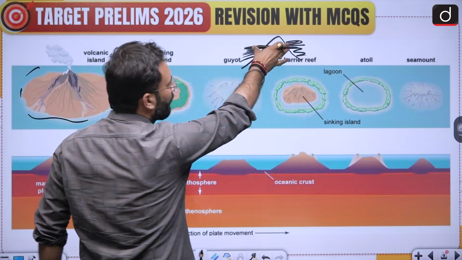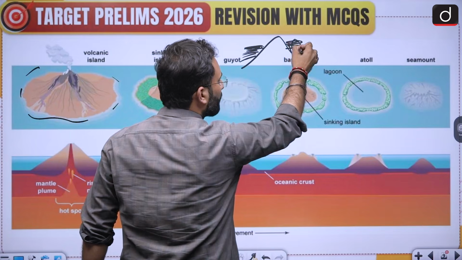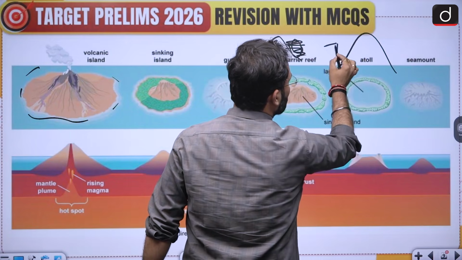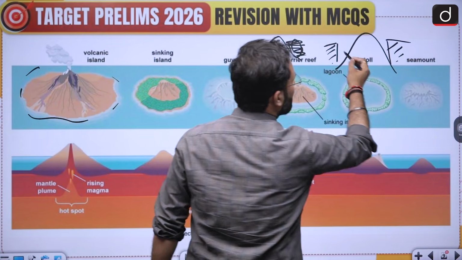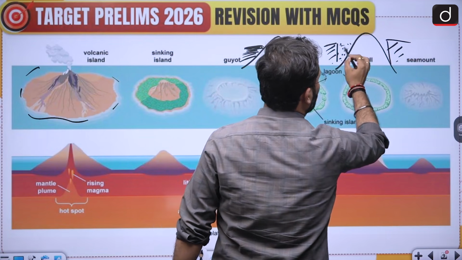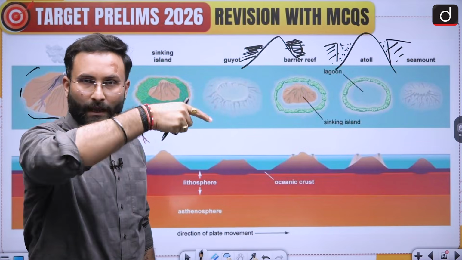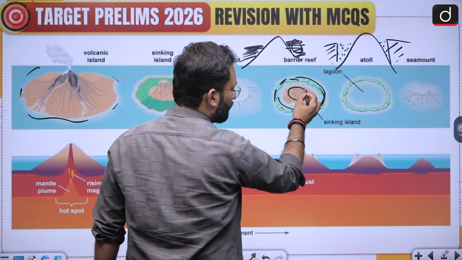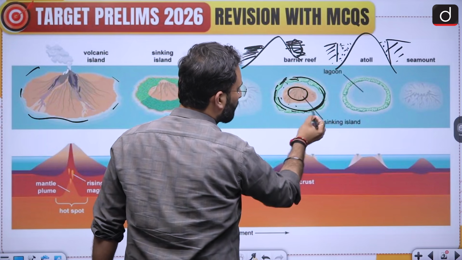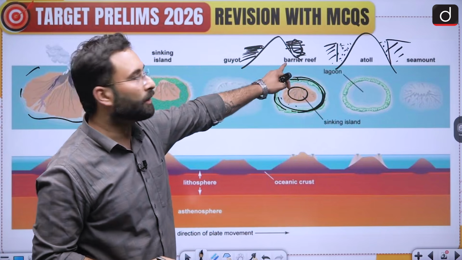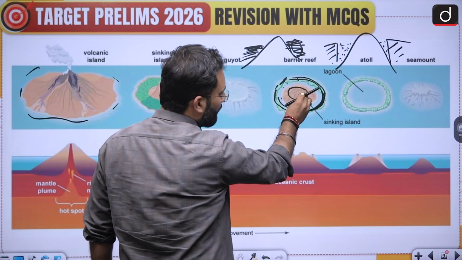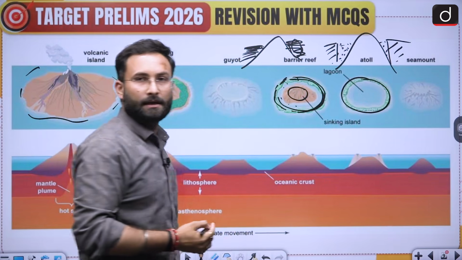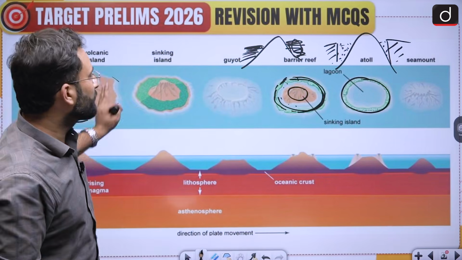But if this island starts to submerge, with the corals already over here, you will see something like this. Since the coral was already here and there is a gap, water will come and fill the gap. If you have a top view, you will see a barrier kind of structure. So this is your island, then there is water, and then this is the coral reef which has been made over here, that is called a barrier reef. Now if this island totally submerges into the water, you will see only a reef-like structure, with the interior called a lagoon. So this is something you should know.